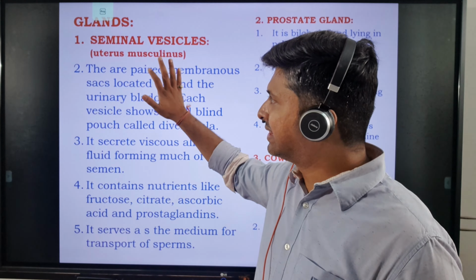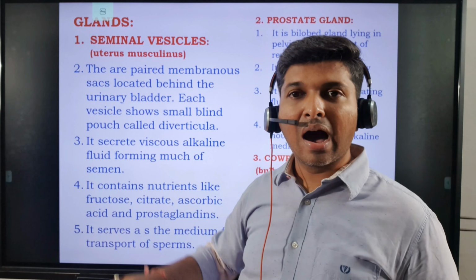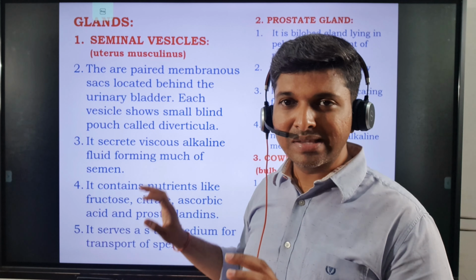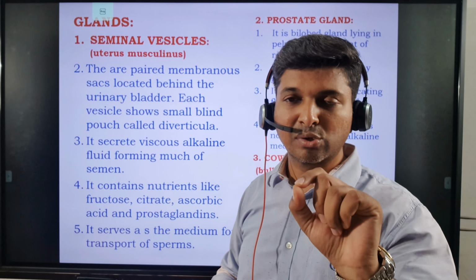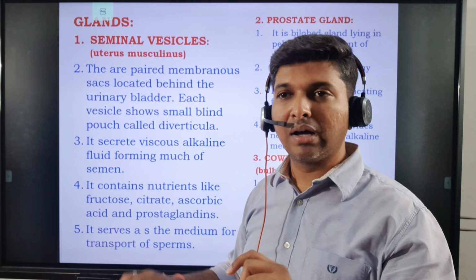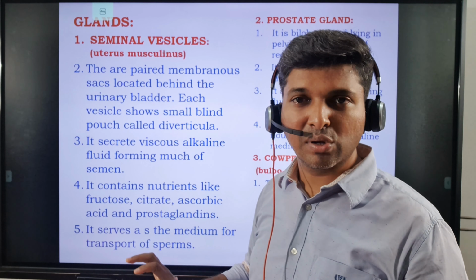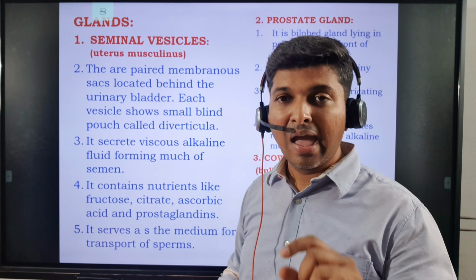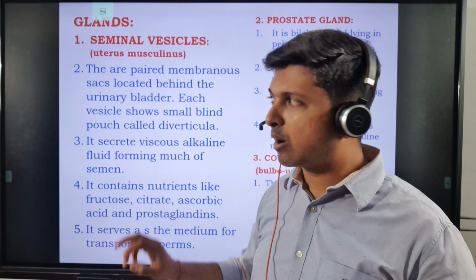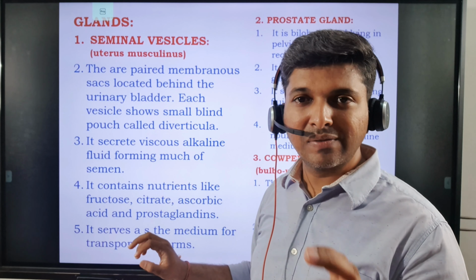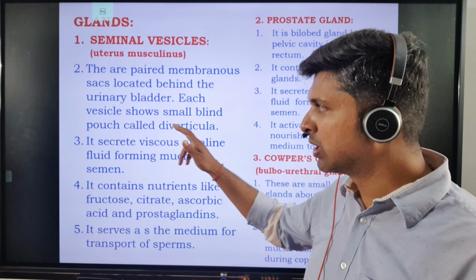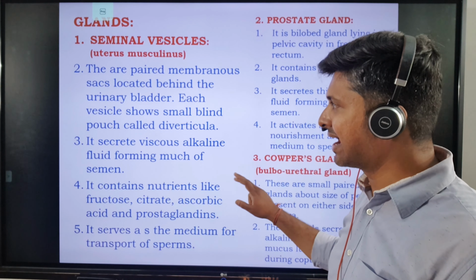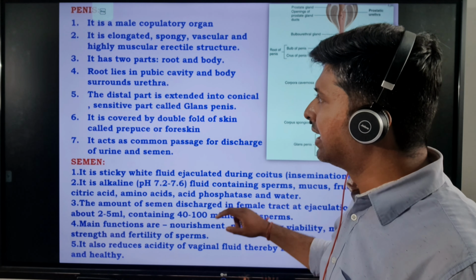Okay, now the seminal vesicles are part of the accessory glands. What is the function? I have explained in another part. I'll drop in the link of all these explanations about the glands in the description, and you can watch how they function. Just click on that link. You will be able to watch the roles of these glands. Each gland I've explained in detail.